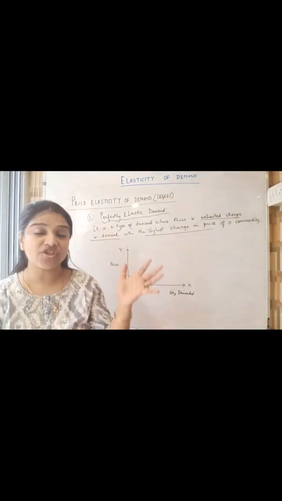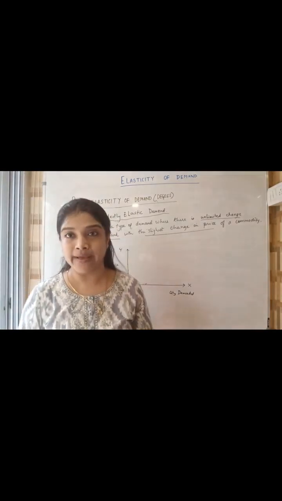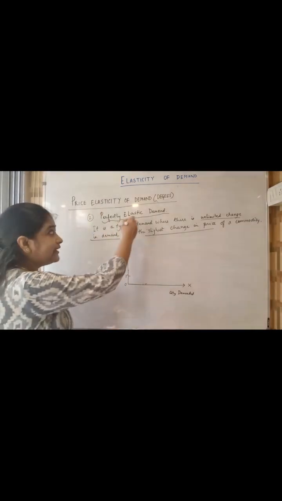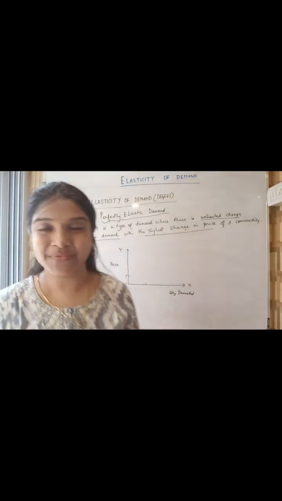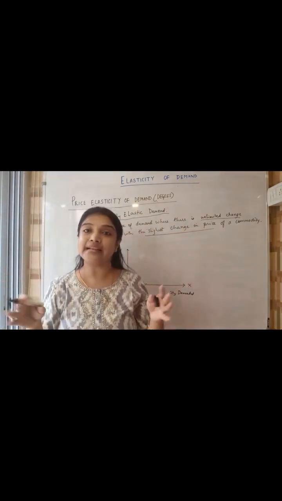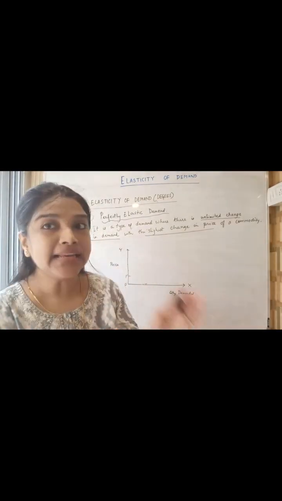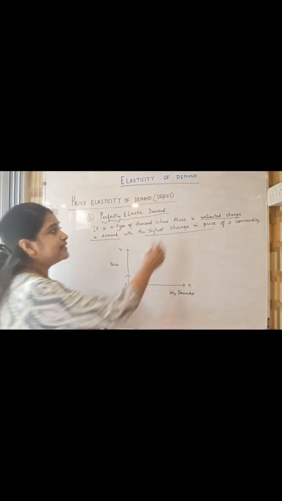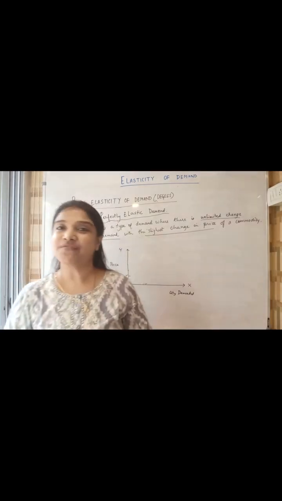Okay, when your reaction is unlimited, when you respond in an unlimited way. So here elastic means the reaction is more, and perfectly elastic means reaction is unlimited. So demand reacts in an unlimited way. There's unlimited change in demand with the slightest change in price of the commodity.